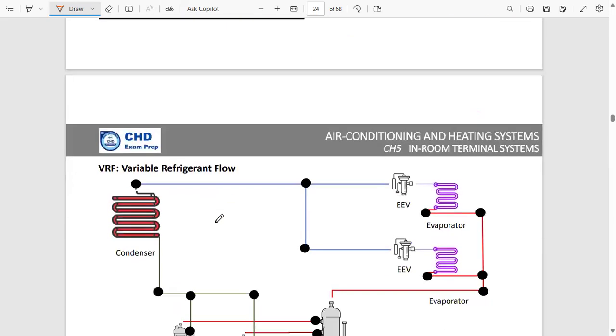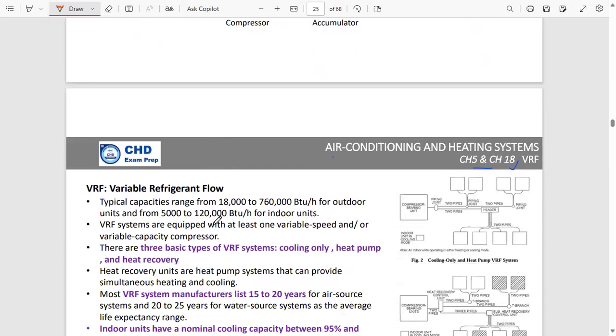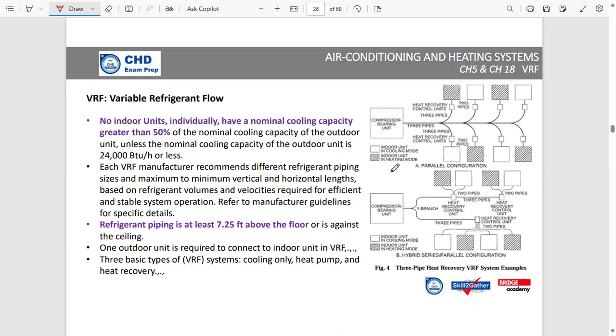Now let's move forward with the VRF system and what we need to understand. From the discussion of VRF, we have gone through ASHRAE, chapter 5 and chapter 18. We accumulated all the data relevant to the VRF system.